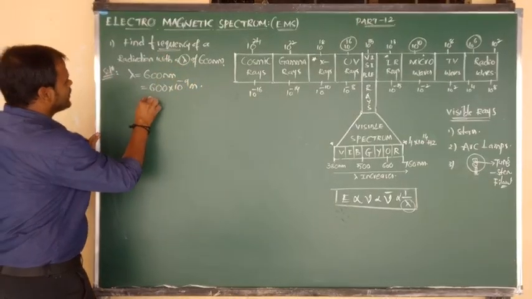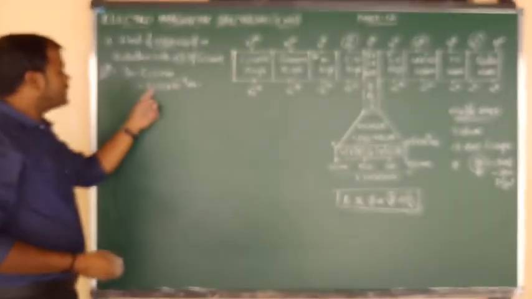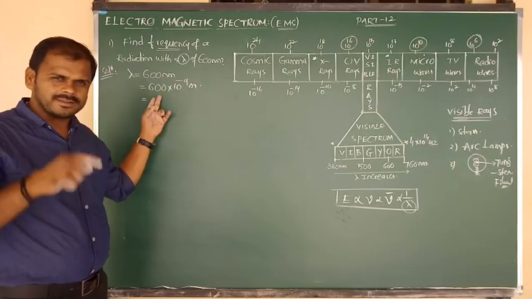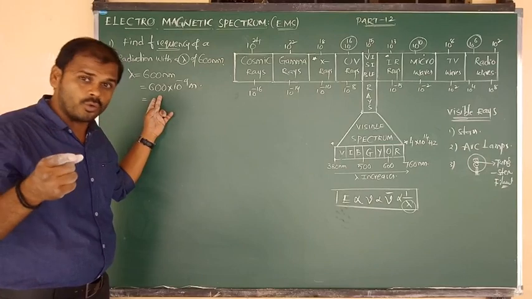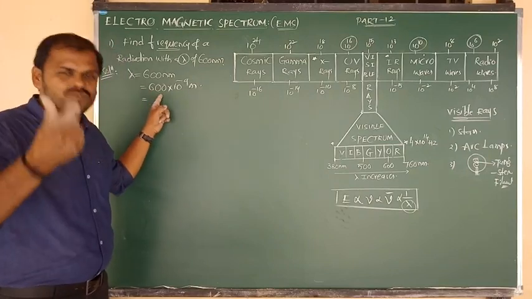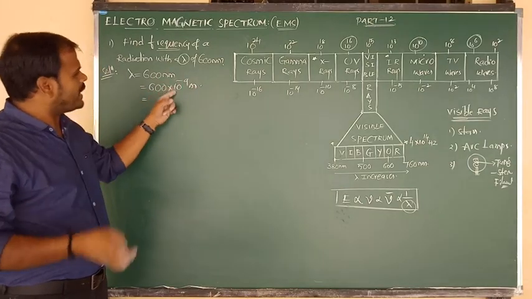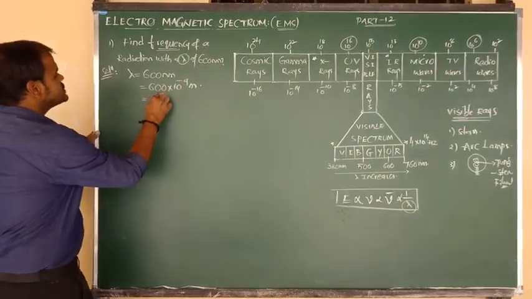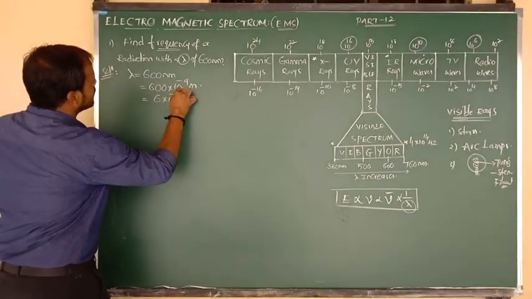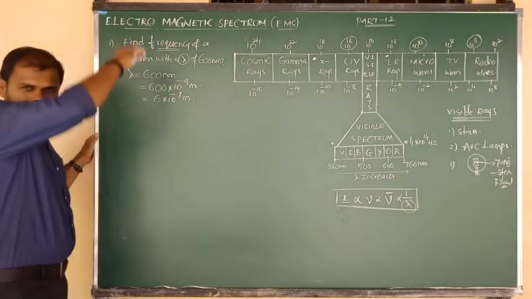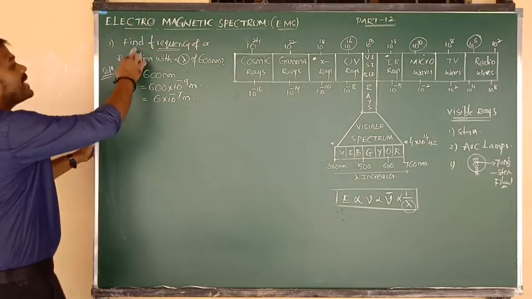Very good. When we simplify this data, the 2 zeros we can write in the form of 10 to the power of 2. So 6 into 10 to the power of 2 into 10 to the power of minus 9. So we can write 6 into 10 to the power of minus 7 meters. Very good. Now what are they asking?